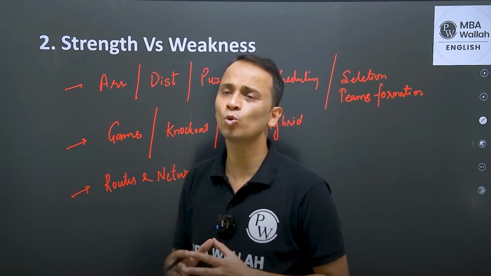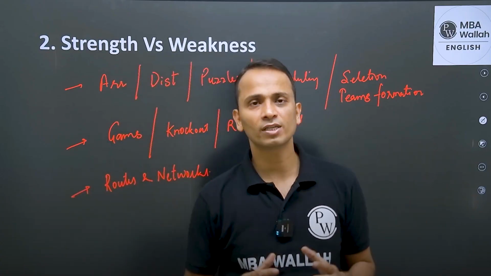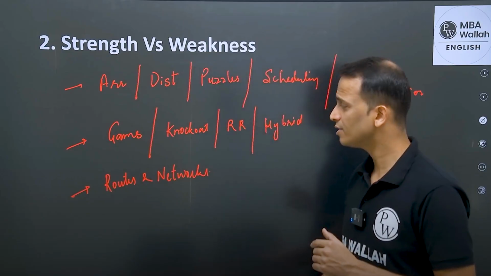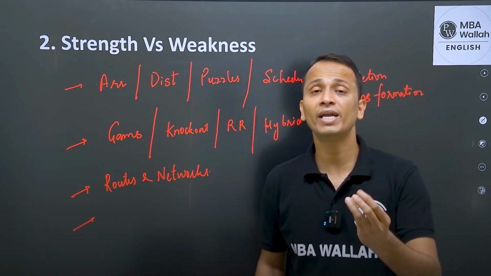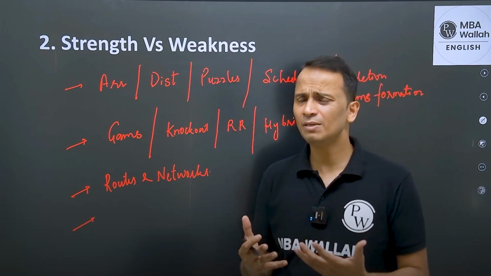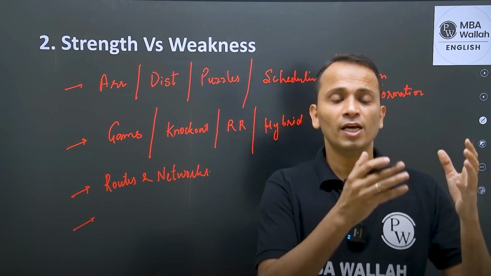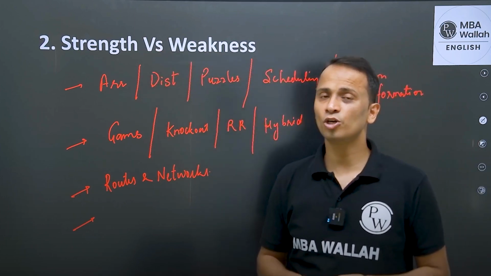You will have to explore different modes of transportation. So the set may get complex as well, right? Now, after routes and networks, you may have questions on Venn diagrams as well, right? So Venn diagrams, I'm not keeping in logical reasoning or data interpretation, because right now we are not talking about logical reasoning or data interpretation.